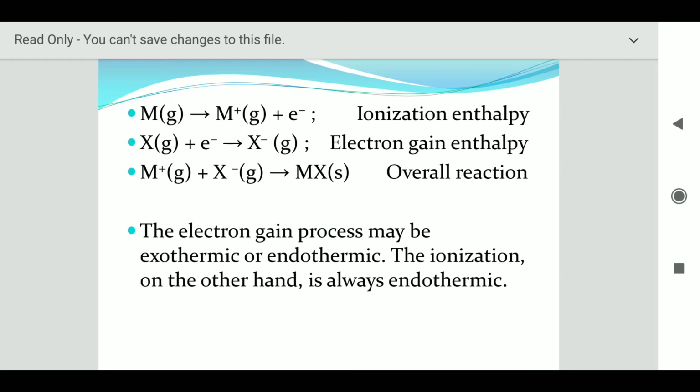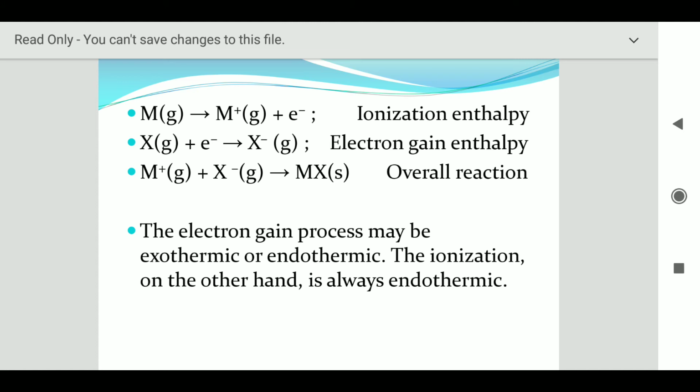M is suppose any element or any atom, so once you give the energy it gets converted into cation form and it loses the electron. Similarly, X is a halogen, which absorbs the electron or gains the electron, so that is known as electron gain enthalpy. When you give some energy to lose the electron, that is known as ionization enthalpy, and when there is energy absorption to gain the electron, that is known as electron gain enthalpy.